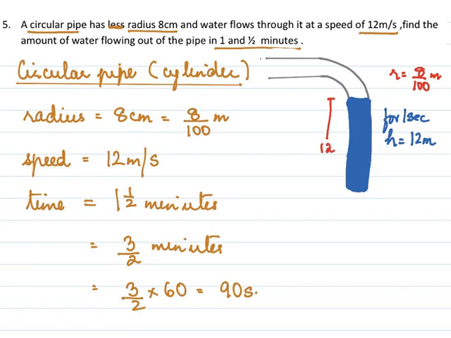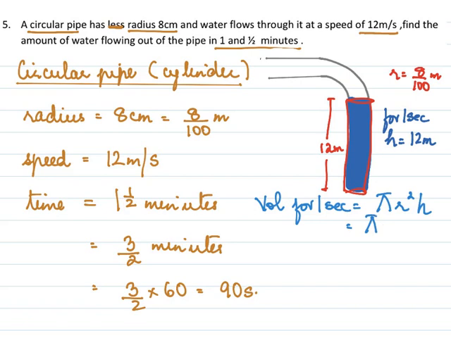So here we have 12 meter. Now remember, this is the water that is for 1 second. So volume of water for 1 second will be a cylinder, pi r square h, where r is 8 over 100 and the h is 12.